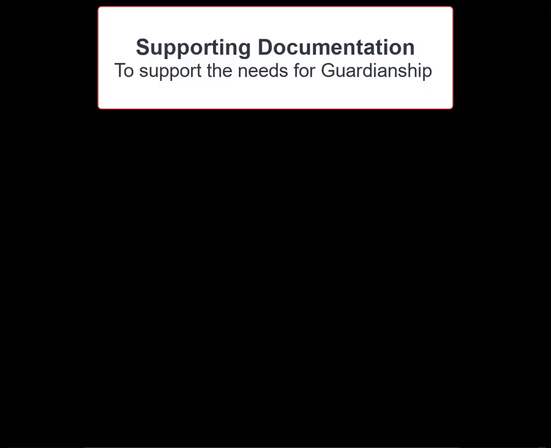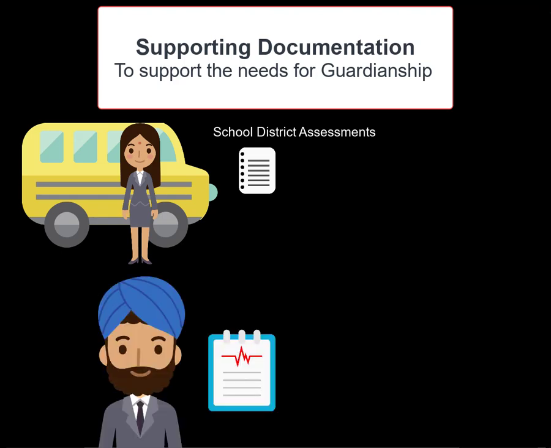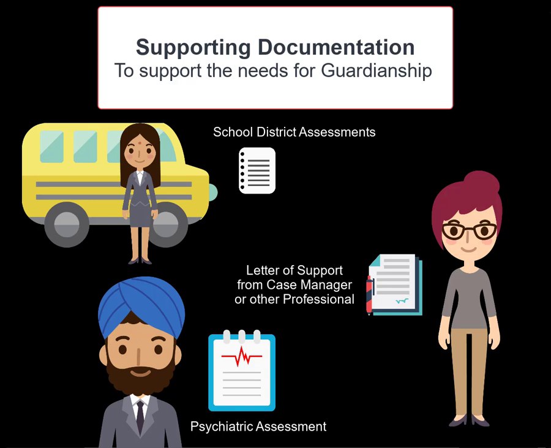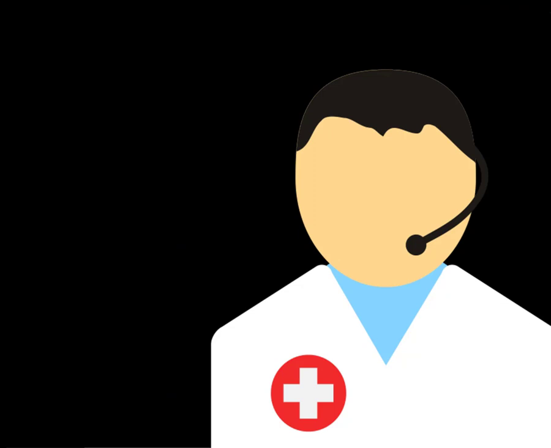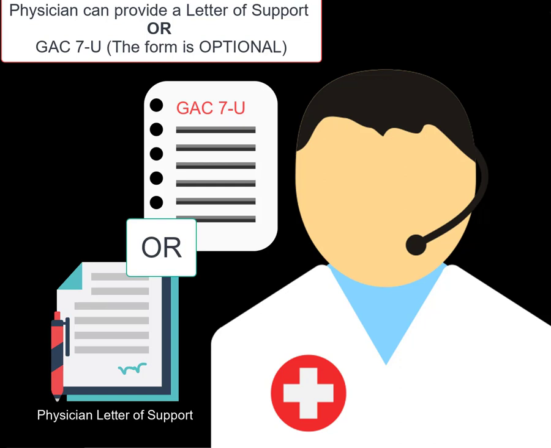You will need documentation to support the need for guardianship. This may include assessments from the school district or another psychological or psychiatric assessment that documents the person's cognitive ability, mental health status, or other areas which may lead to the need for the petition. Some other possible supporting documents may be a letter of support from your case manager or other professional, an IEP, or a physician's statement or letter. You can ask your physician to write a letter of support, or you can provide them Form GAC 7-U to complete.